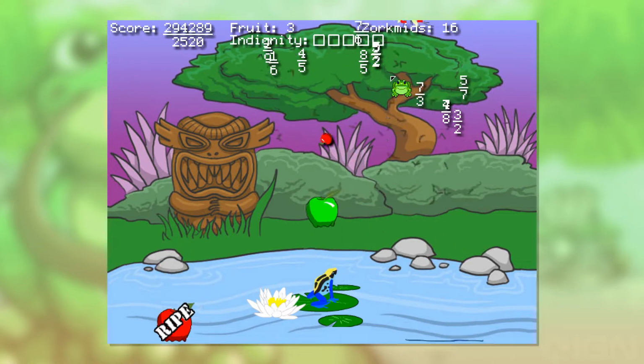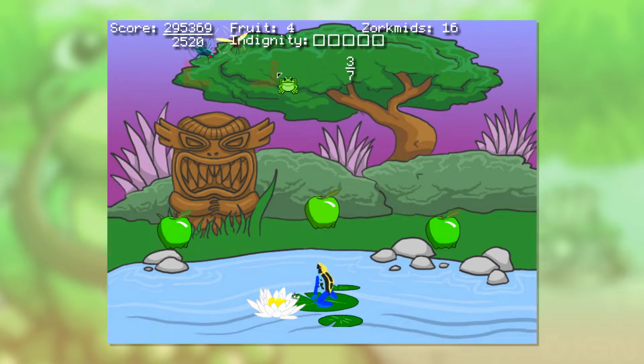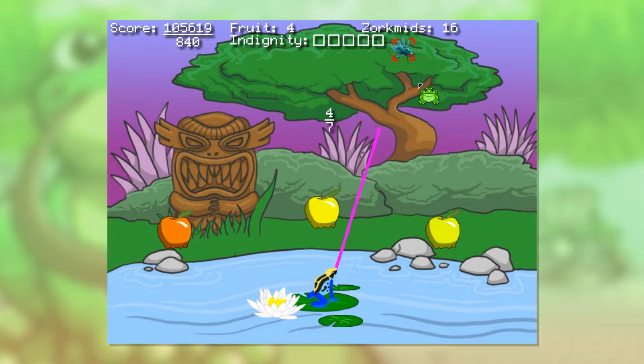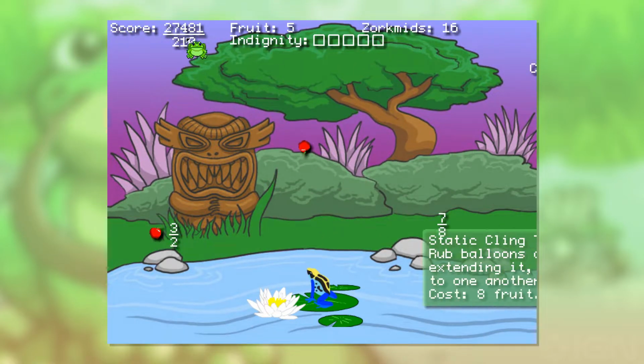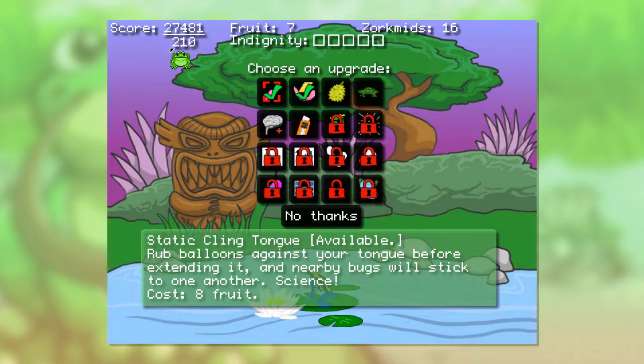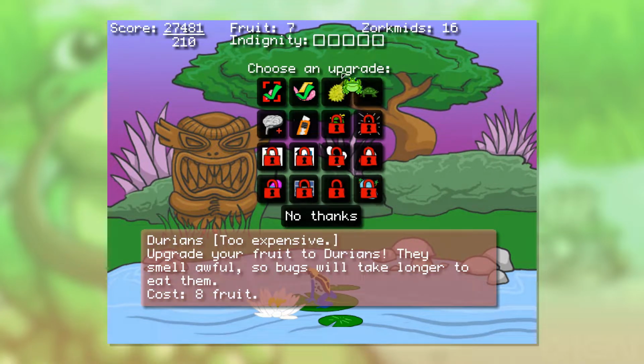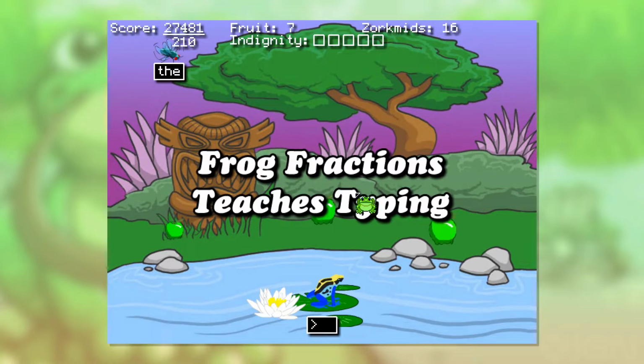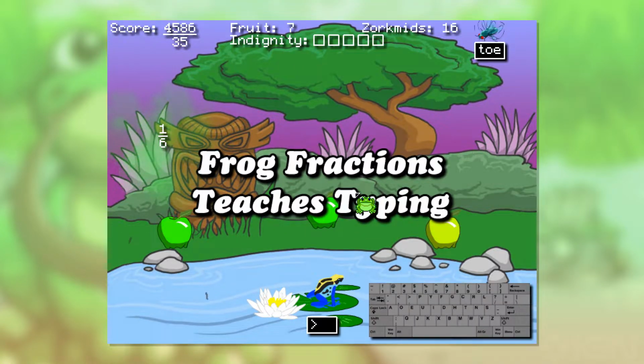There's already a lock-on thing. See, as you see there, the static force just magnetizes the bugs to your tongue, which will help us even more in increasing our fractions. Now, we only have 7 fruits, which unfortunately means we won't be able to afford durians with that. We're just 1 short. But now it's time to play Frog Fractions Teaches Typing.